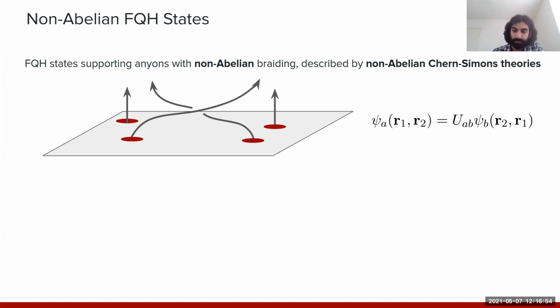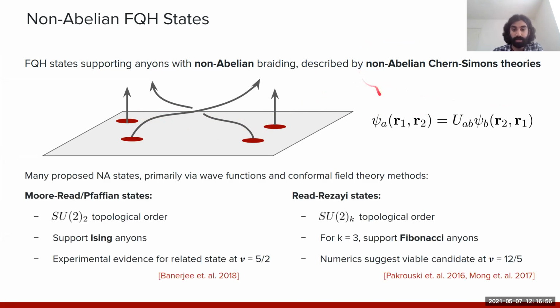In the quantum Hall context, there's a range of non-abelian states which have been proposed, and in particular, some which are potentially experimentally relevant. The most famous family of these non-abelian states are the Moore-Read or Pfaffian states, which realize SU(2) level 2 topological order, where this is the Chern-Simons gauge group and its level, which support Majorana and Ising anyons. And as we've seen earlier this week, there's now mounting experimental evidence from thermal Hall conductance measurements for the existence of some state within this family of Pfaffian states, which supports this Ising anyon.